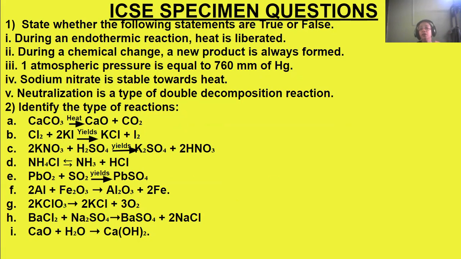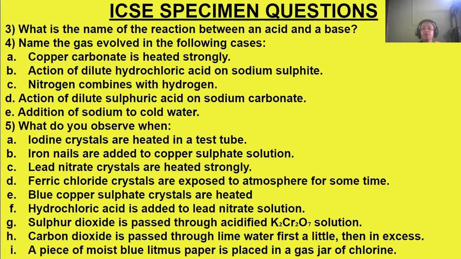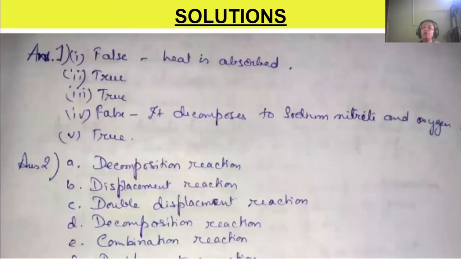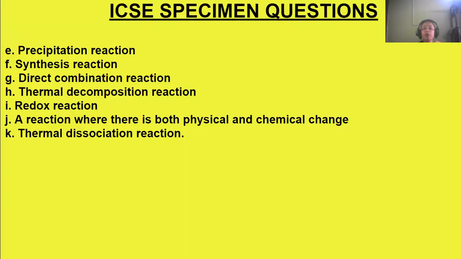Then potassium nitrate reacts with sulfuric acid to give potassium sulfate, and nitric acid is formed. So what type of reaction is this? This is a double displacement reaction. Okay. So what happens here?